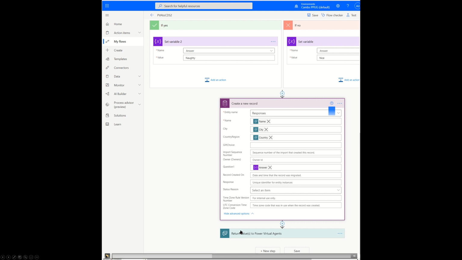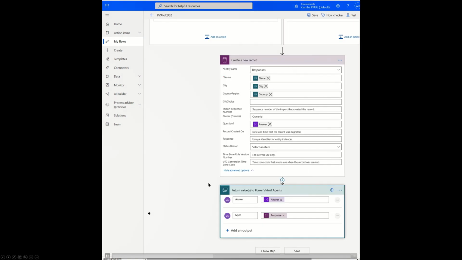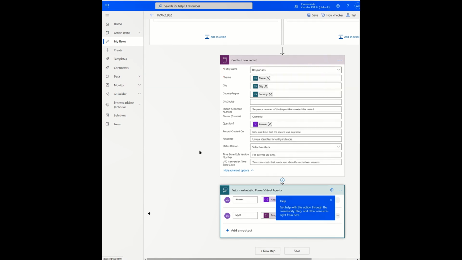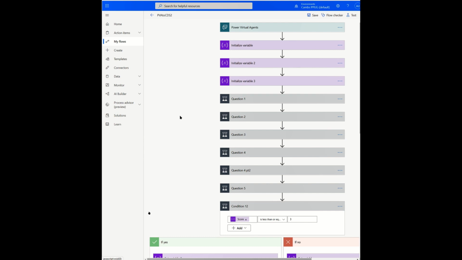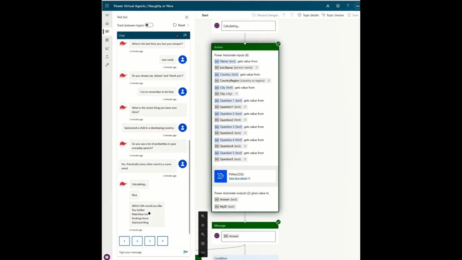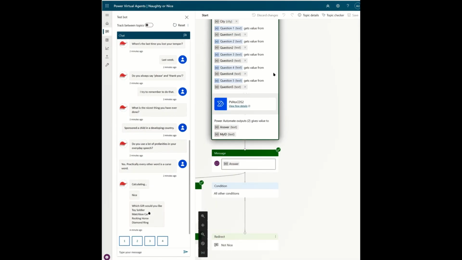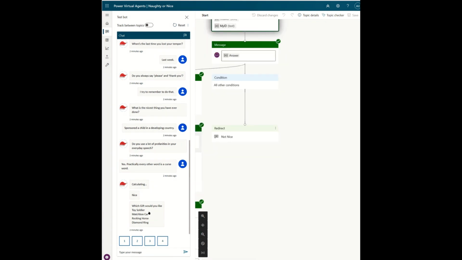And you can see that we are returning to the Power Virtual Agent the answer and the response ID, so the My ID. Now, the reason that we're passing the ID back again is to enable us to do a little bit of an update later on once we've made the gift choice. So that's just to be able to have the variable in the Power Virtual Agent. So if we keep scrolling down, we're going to come to the next Power Virtual Agent where we are doing that gift choice, which was over here.